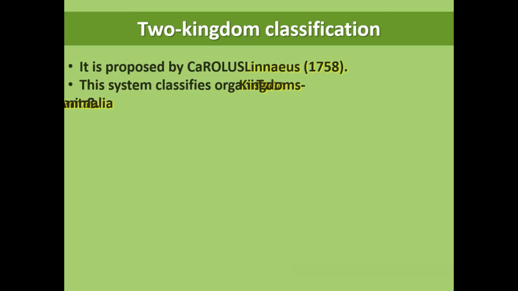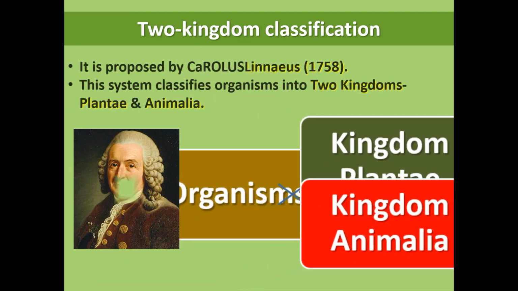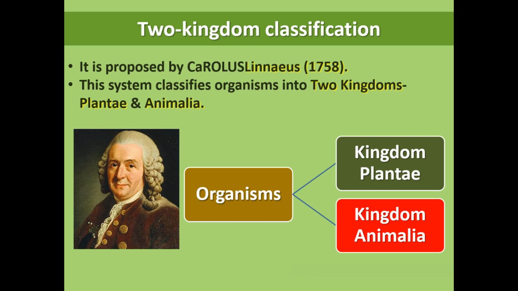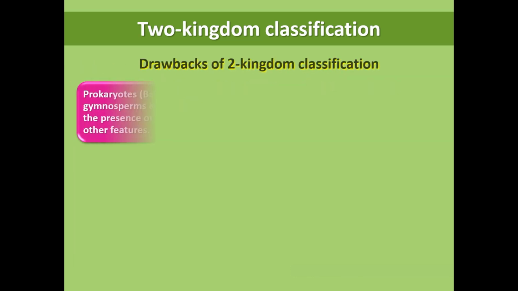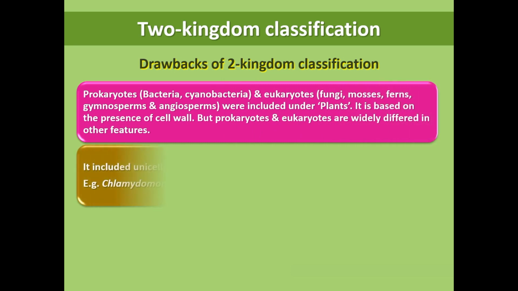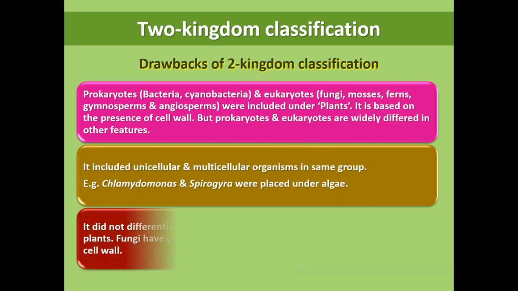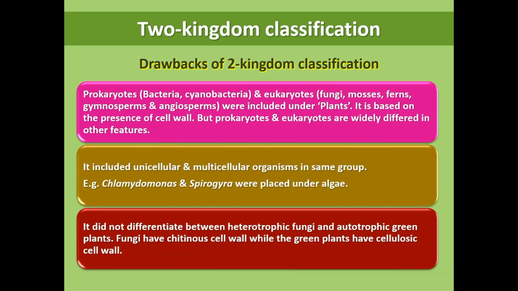Now, two-kingdom classification is proposed by Linnaeus. He categorized living organisms into two categories, plant and animal kingdom. Since this two-kingdom system of classification is based on only mode of nutrition and mobility, there are some demerits of this system of classification. Prokaryotes, bacteria, cyanobacteria, and eukaryotes, fungi, mosses, ferns, gymnosperms and angiosperms, were included under plants.